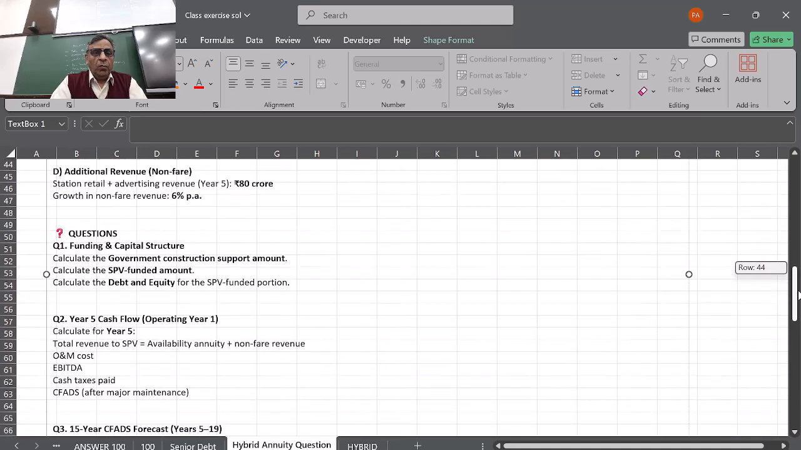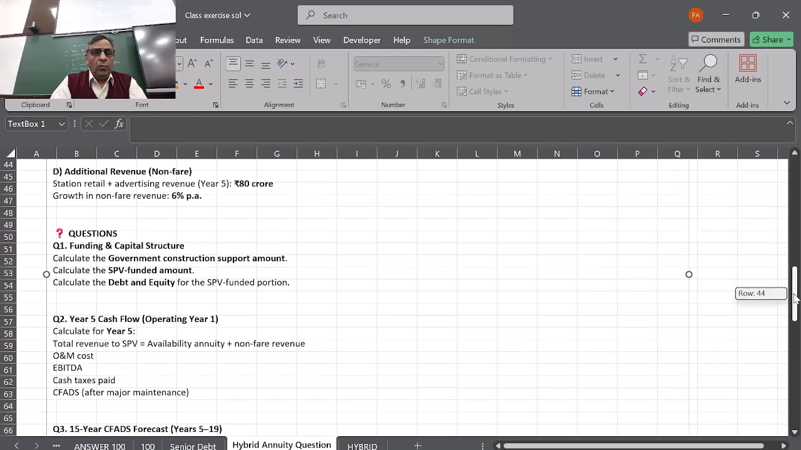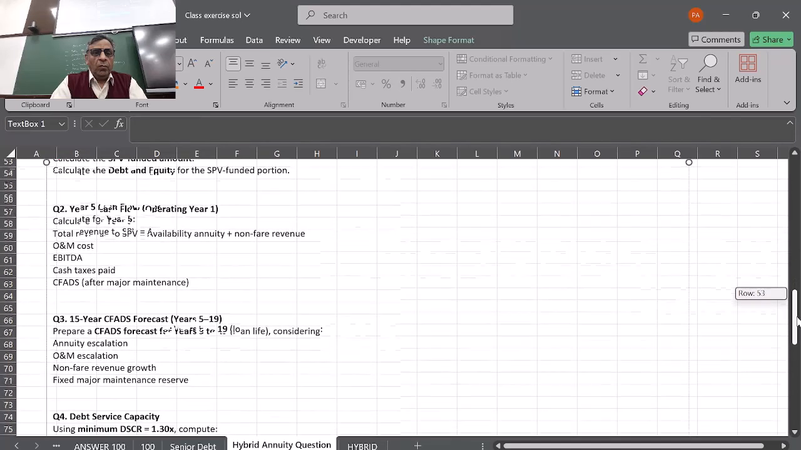Then year 5, which is the year when they start getting their amount from the government after the project is complete. The total revenue to the SPV will be the annuity plus the non-fare revenue, which is the advertisement. Then the cost will be O&M. So we have to calculate the EBITDA, cash taxes paid, and CFADS after the major maintenance.